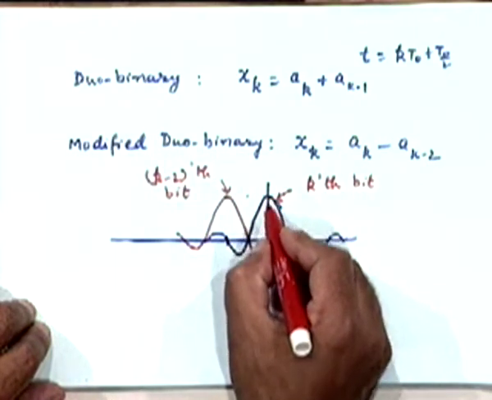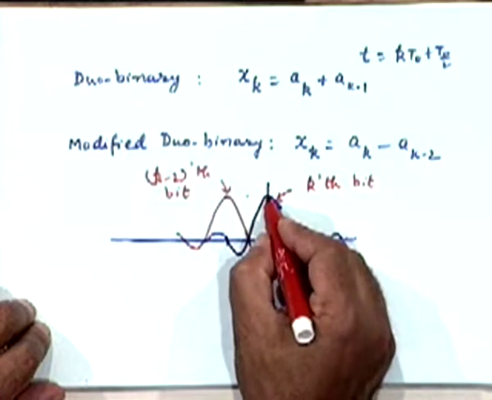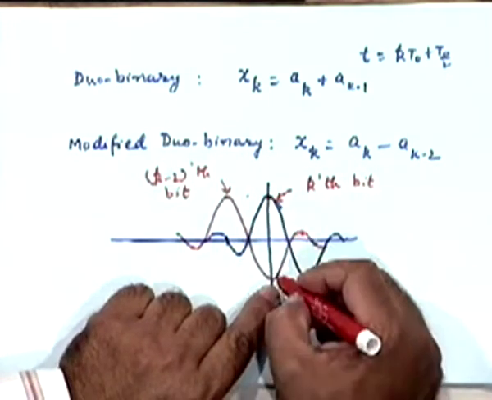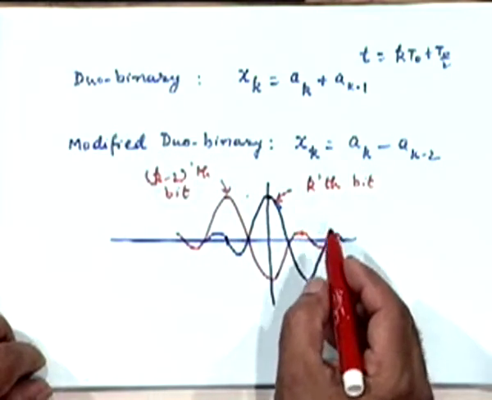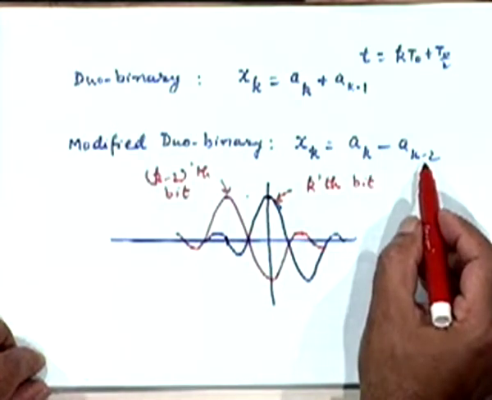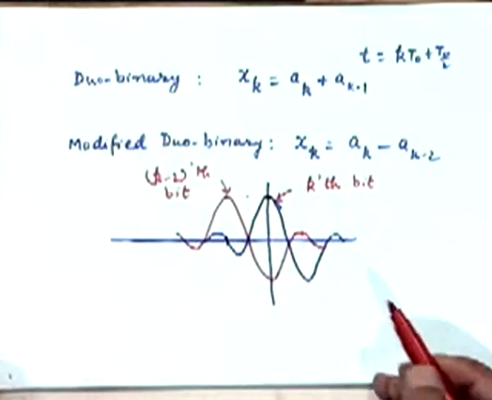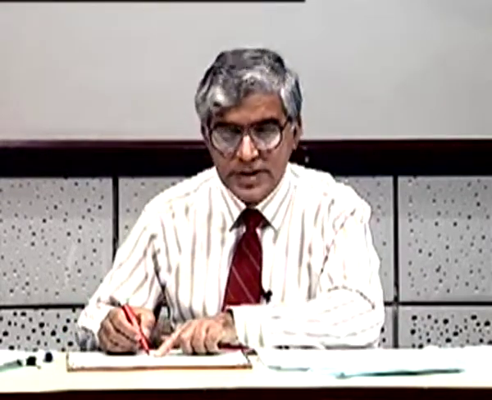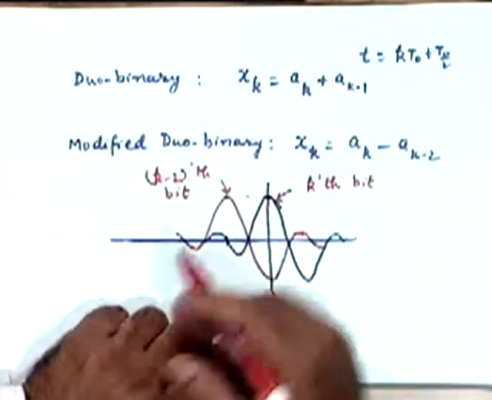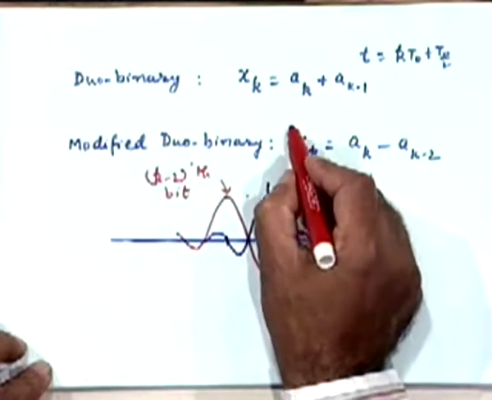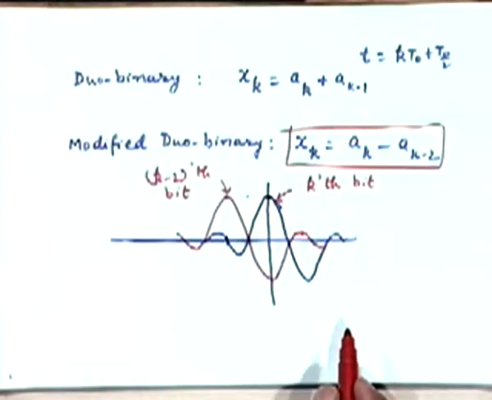So if you look at the sample value here, basically what you are going to get is this minus this. What I have drawn here is a situation where I have assumed Ak and Ak minus 2 to be both 1. So whether this will be 0 or something else will depend on the sequence of bits that comes into play. For example, if Ak minus 2 was negative, this whole pulse shape will be inverted and you will get a superimposition of the two. But the important point is this relationship, which is what you had doubt about. Is that doubt resolved now?